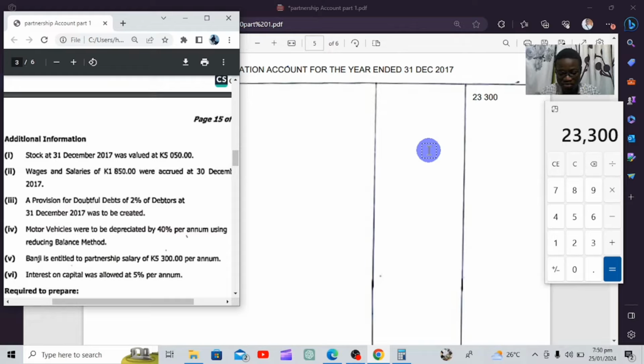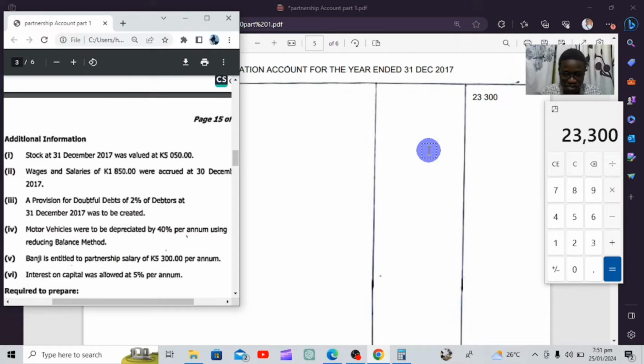Now, if the partner gets money from the business, that partner is supposed to return the money to the business. And as a business, we want to make profit and we also want to discourage getting money from the business. So we put interest on drawings. That will be handled in a different part. So when we say interest on drawings, when returning that money they got from the business, they're supposed to put interest on the money that they got.